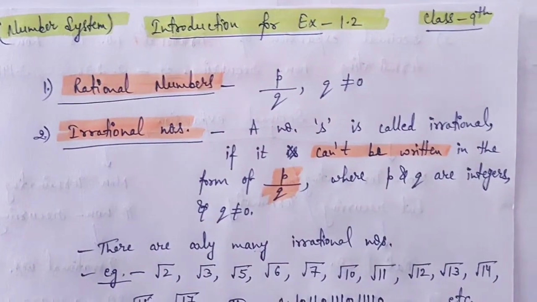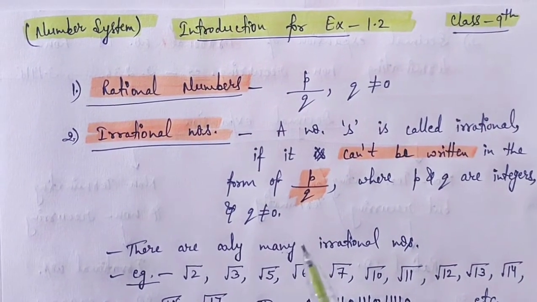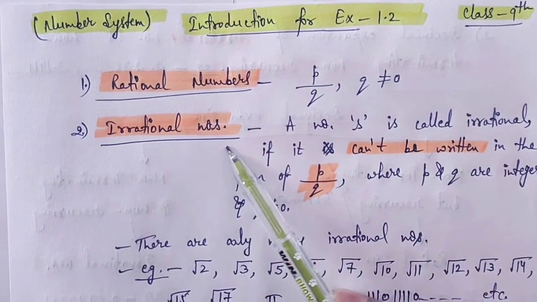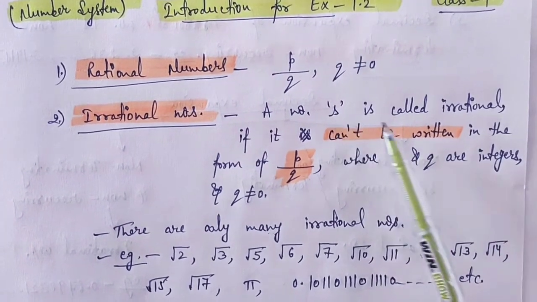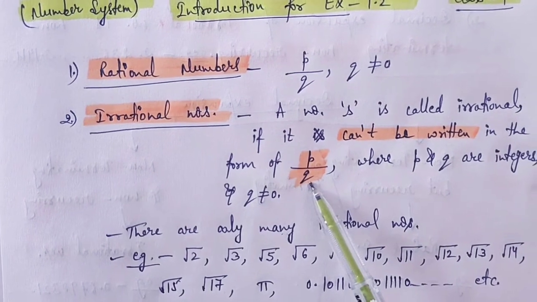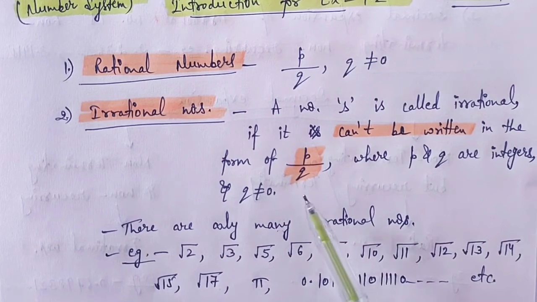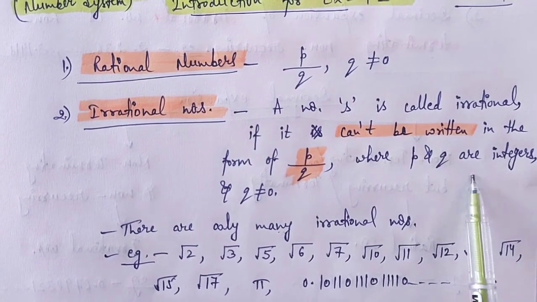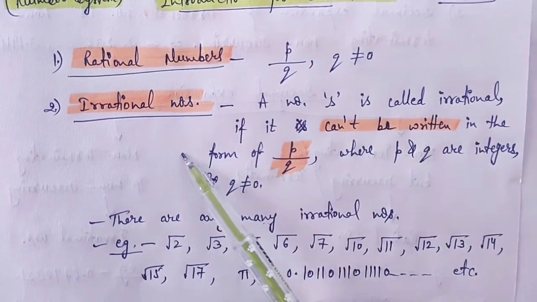On the number line, when we pick up other numbers, we see that there are also remaining numbers on the number line, and these are known as irrational numbers. Any number we can take is called irrational if it cannot be written in the form of p upon q, where p and q are integers and q is not equal to 0. When a number cannot be written in the form of p upon q, the ratio of integers, then it is known as an irrational number.